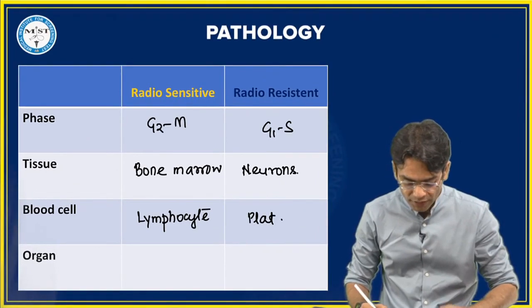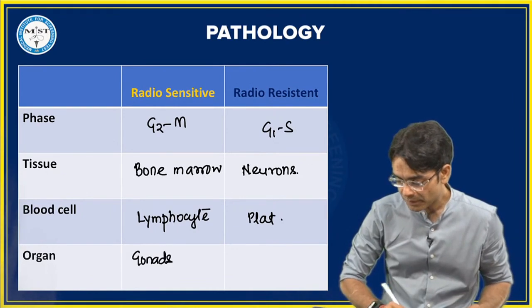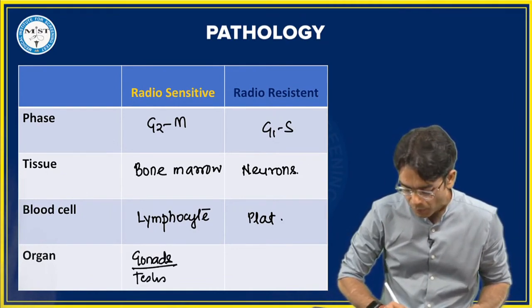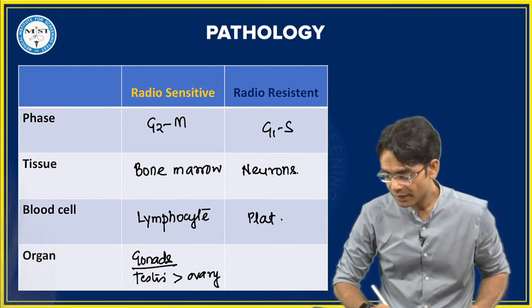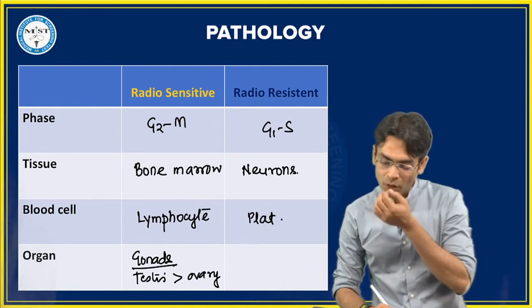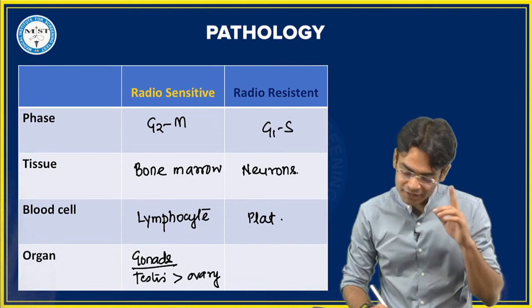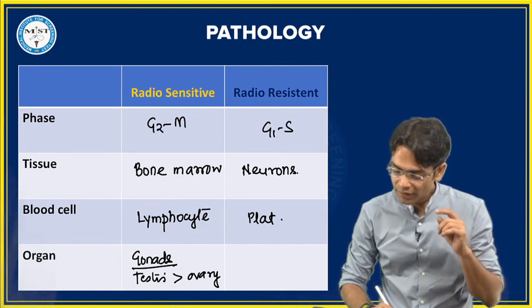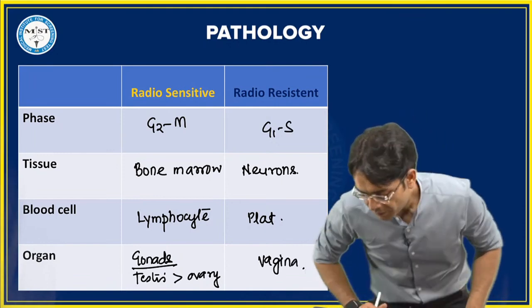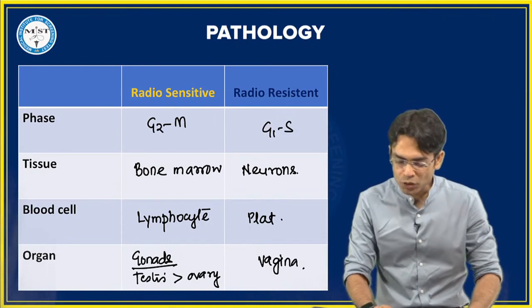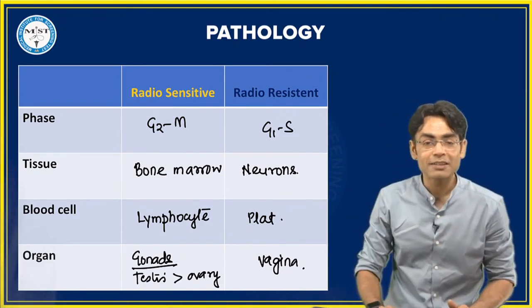And lastly, the organ which is most radiosensitive comes the gonads. In the gonads, testes being more as compared to ovary. And in the radio resistant, the organ we are talking about here, yes, very good, that's going to be vagina. Absolutely, guys. Thank you very much for answering this table completely with me, and I'm very happy with this.